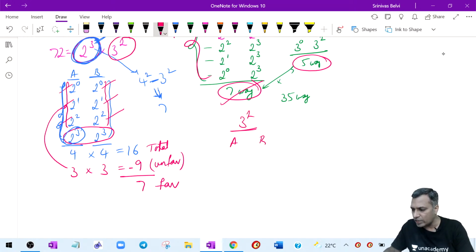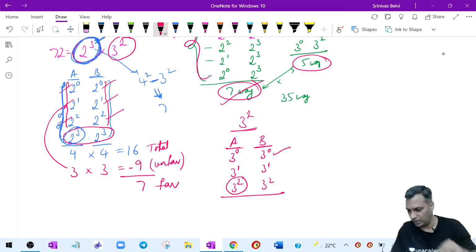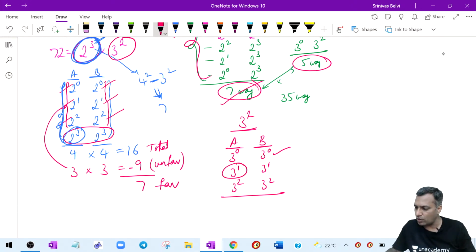When I'm trying to allocate between A and B, some A can be 3 power 0, but the point is at that point in time, B should be 3 power 2. What all values can A take? 3 power 0, 3 power 1, 3 power 2 it can take. Similarly, B can also take 3 power 0, 3 power 1, 3 power 2. But when B is taking 3 power 0, A is supposed to be taking 3 power 2, right? When A is taking 3 power 1, B is supposed to be taking 3 power 2. That is the point there.